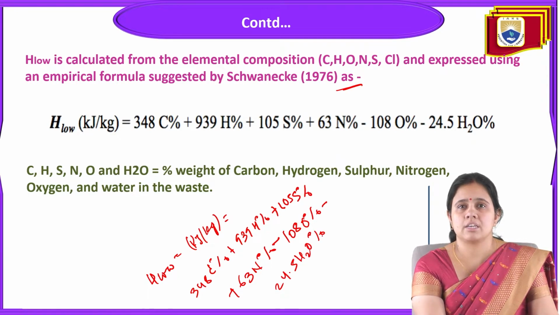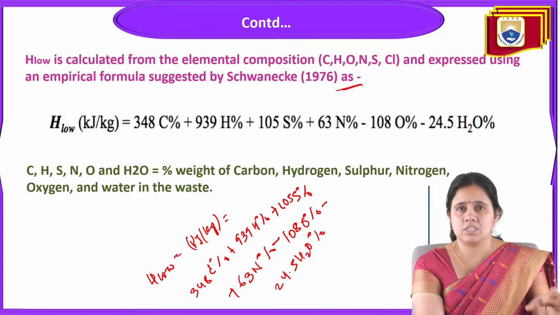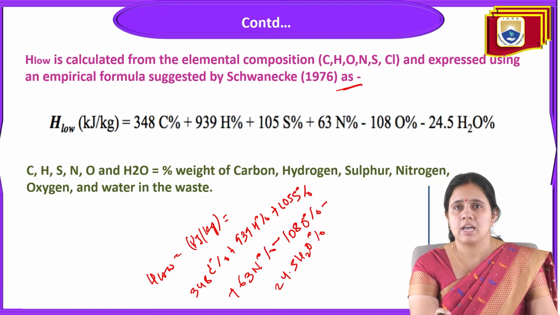Here C, H, S, N, O and H2O are the percentage weights of carbon, hydrogen, sulfur, nitrogen, oxygen and water in the total waste.